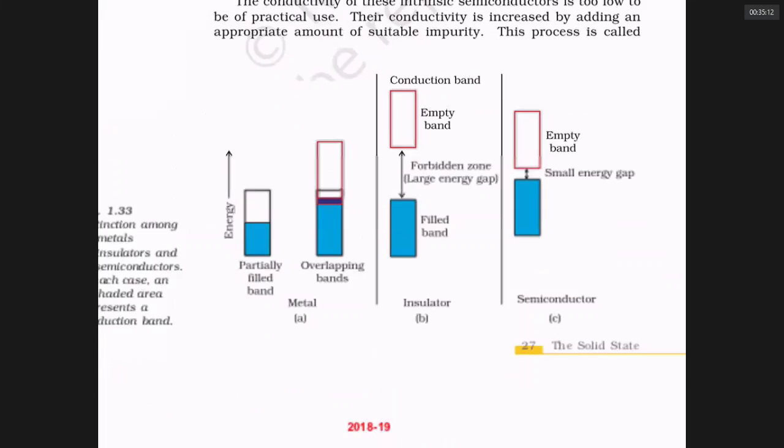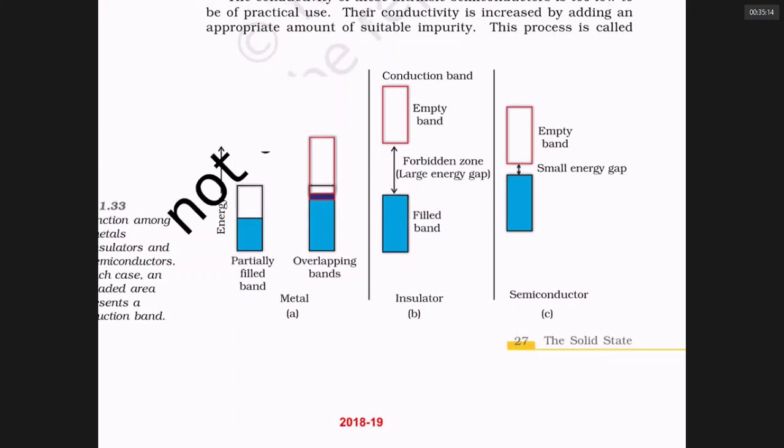However, if the gap between the bonding molecular orbital and anti-bonding molecular orbital is very large, where the bonding molecular orbital bands are fully filled, the electron cannot jump into the empty band. Therefore, it cannot have the relay because there is a danger zone in between. Therefore, it cannot conduct current.